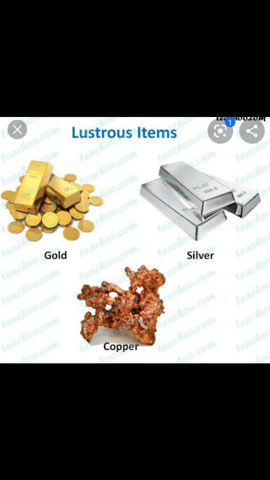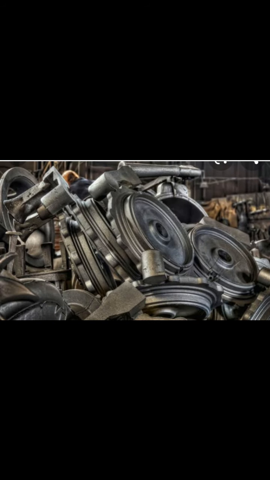Silver, gold, they will not become dull very easily, okay, but copper objects, or iron objects, you may observe that it becomes dull, it is not so shiny always. Why? Because metals have a tendency to react with the atmosphere. In the atmosphere, oxygen gas is present, carbon dioxide is present. Metals get reacted with these gases, and moisture also, with water also. In air, moisture is also present. So metal will react with atmospheric gases and moisture, so their surface will become dull.